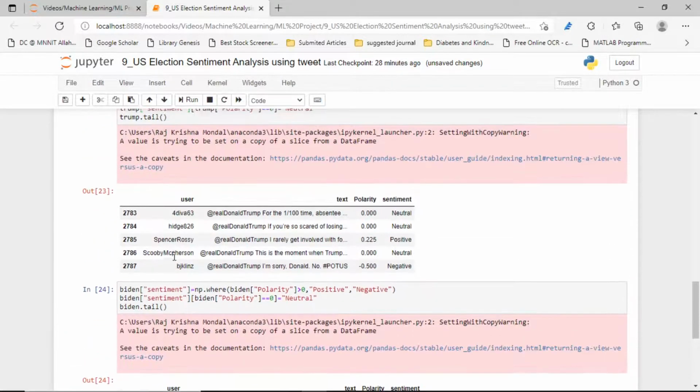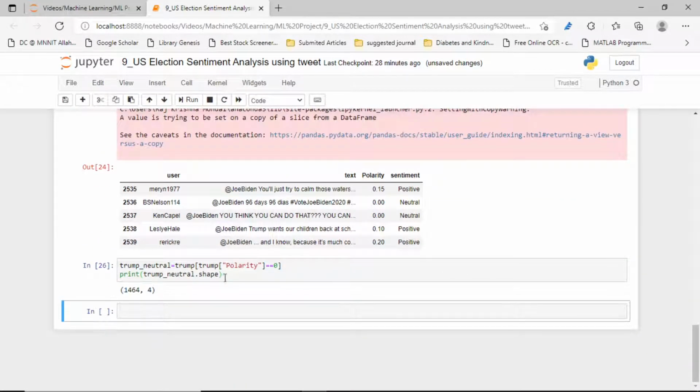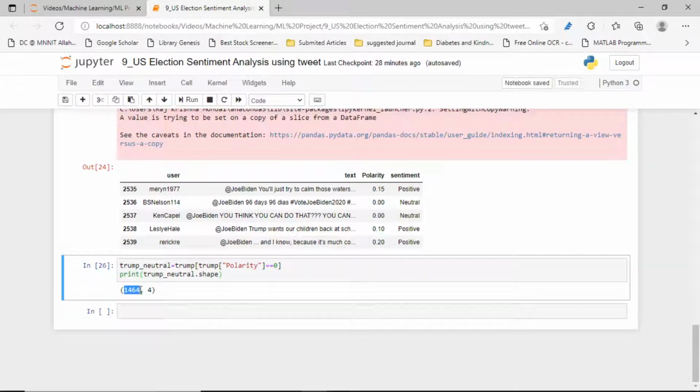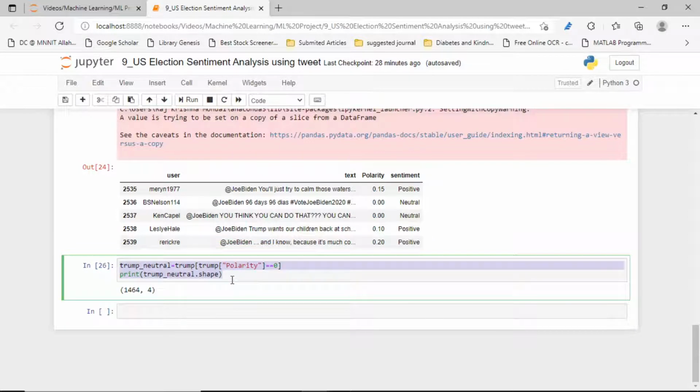There are 4 columns, 1 2 3 4, and how many rows are there for the neutral polarity values? 1464. This many neutral values are there for Donald Trump. Okay, now let's see the same thing for Biden also. How many neutral values are there for Biden?